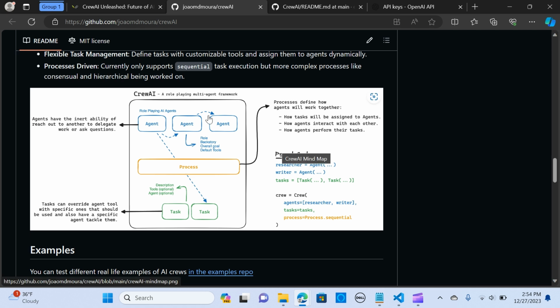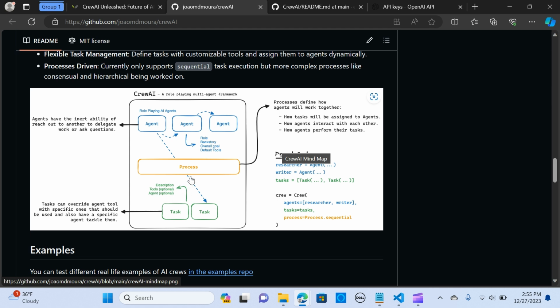All right, so here is the setup. That's the role-playing multi-agent framework. So here there are several agents. The agents have the ability to reach out to one another to delegate work or ask questions. These agents are like your dedicated team members, each with their role, backstory, and goal. Within there, there's interaction between the agents, and each of them has these roles, backstory, and their overall goal and the default tools that they are going to use to execute the task.